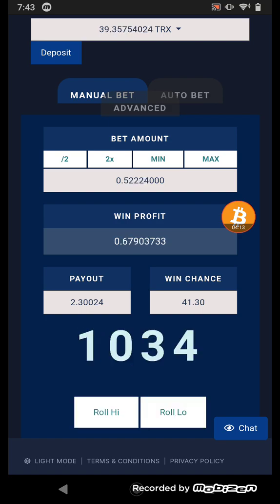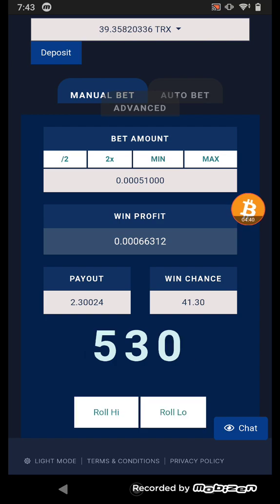In here you can see how much more the bidding amount is, and this is my winning of Tron. With this trick you can easily increase your amount, and I click this one to come back to my first bidding amount I started. Okay, if I click minimum, it goes back to 1000. Okay, I start betting again.